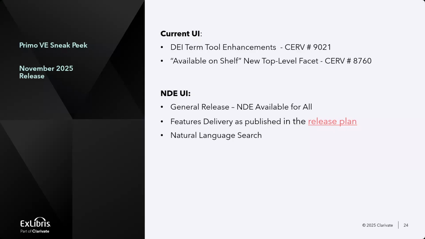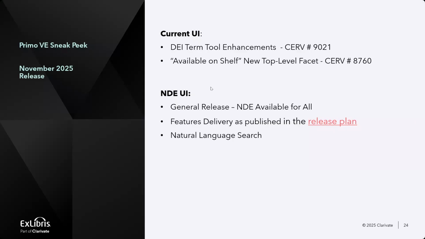The second expected improvement in November is the CURVE for physical facets, meaning having a concrete indication on a record about its availability, whether it's available for the user to come and pick it up or it's currently not available. So this is the second enhancement.